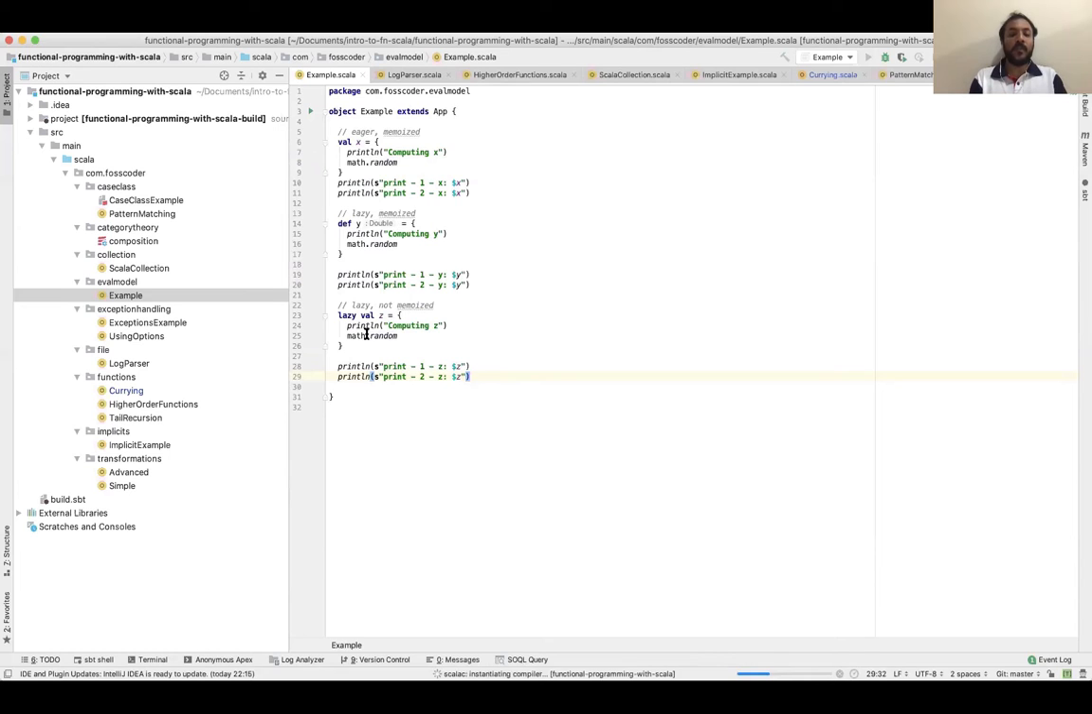I don't know why it is saying compiling Kotlin. So the Scala, yep.